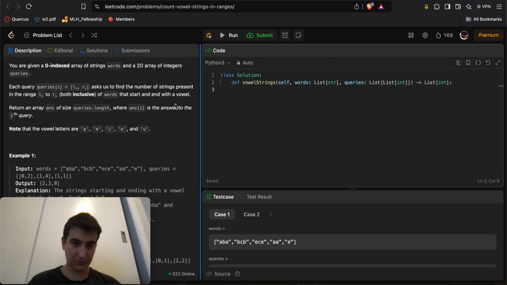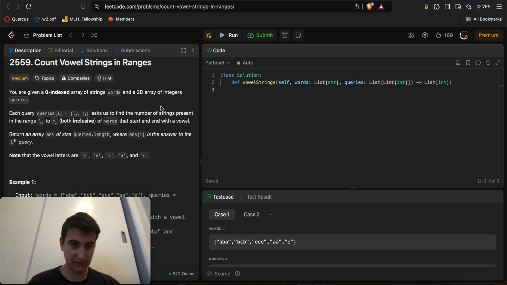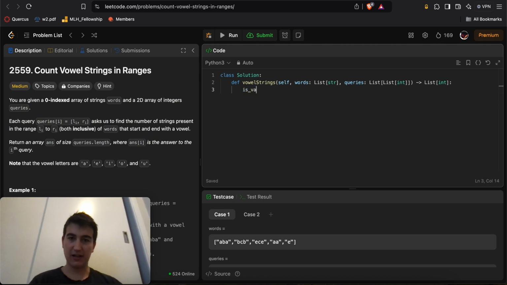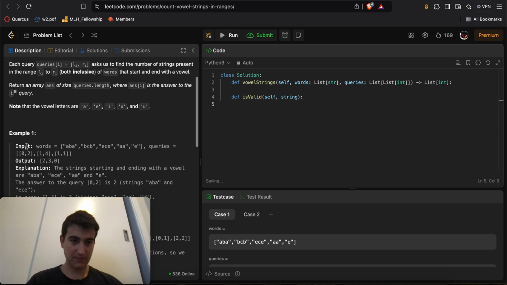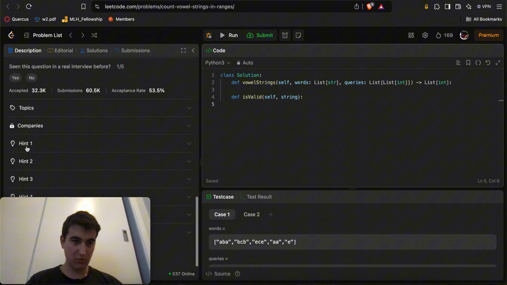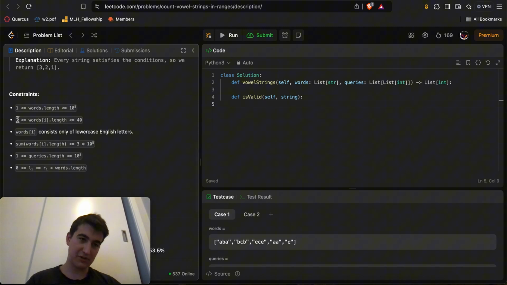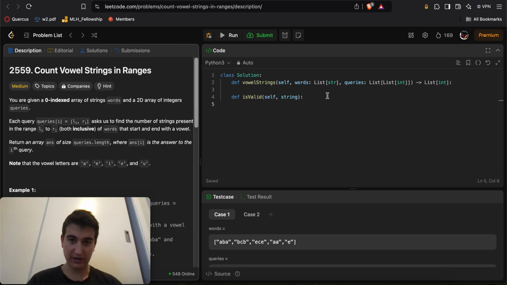Okay. So here we'll say we'll have a function called isValid. Def isValid, self comma string here. Are all the strings in words guaranteed to be at least 2 in length? If it's just one vowel, I'm guessing that's okay. Okay.